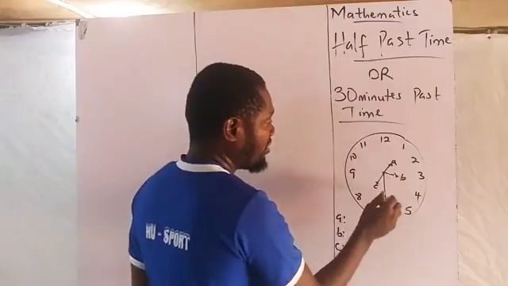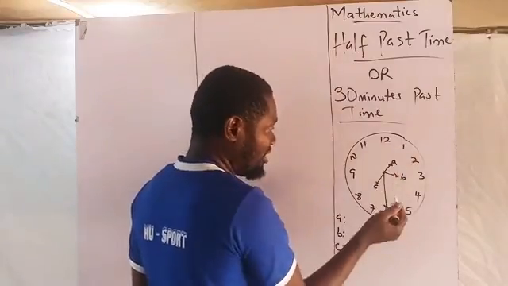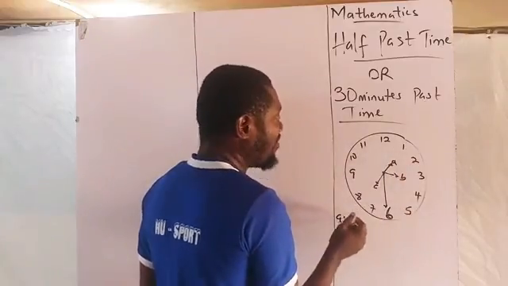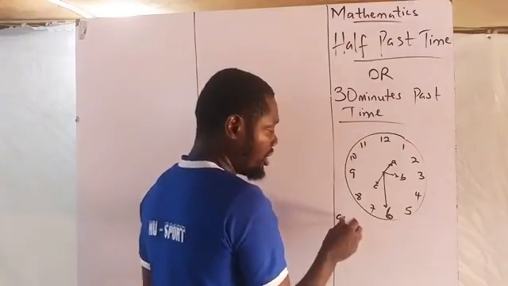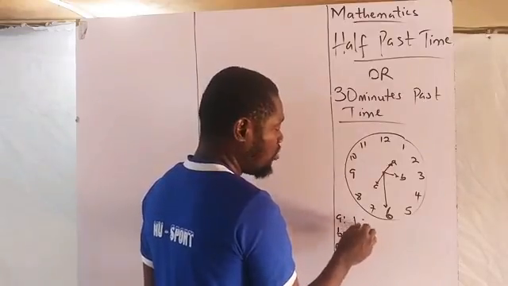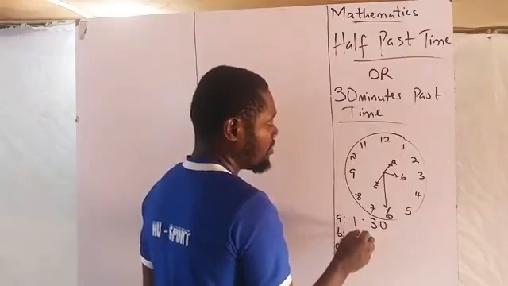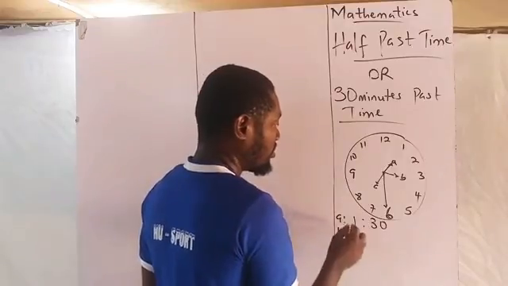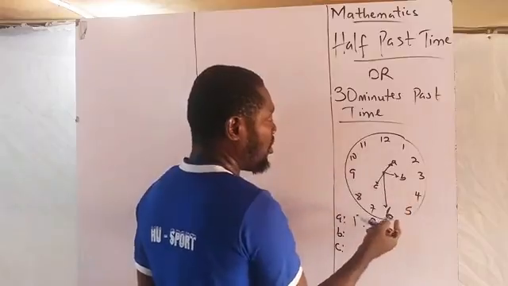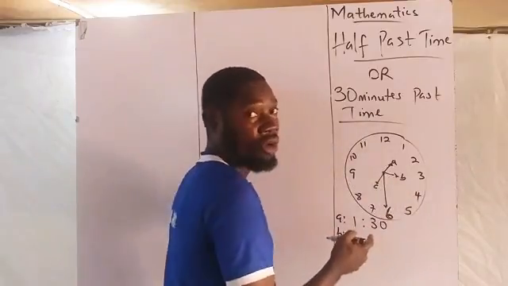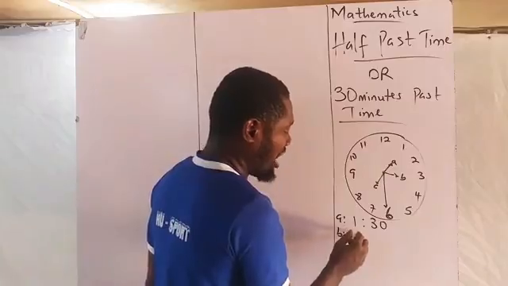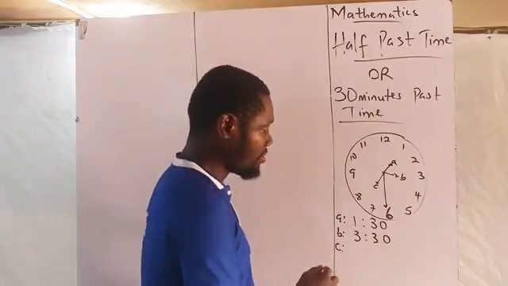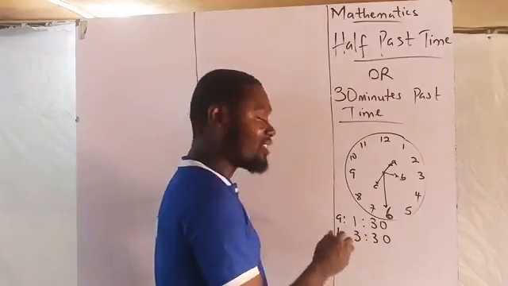My A is half past 1, because the short hand is not at 2, it just passed 1. So that will be half past 1, which is also written in this form: 1:30. My B is in between 3 and 4, which means the short hand has not reached 4. It just passed 3. So it is 3:30. That is how you should write your time for me. That is 3:30 or half past 3.